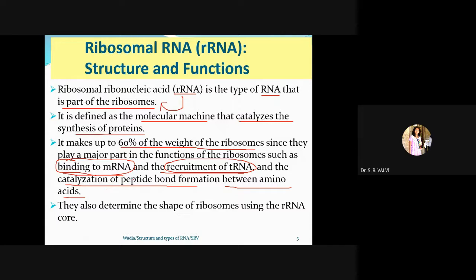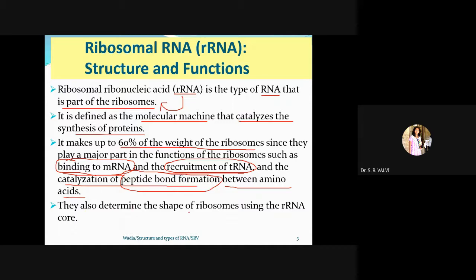And then it catalyzes the peptide bond formation between the amino acids. So these are the three main important roles played by rRNA. Please do remember: binding to mRNA, recruitment of tRNA, and peptide bond formation between amino acids.